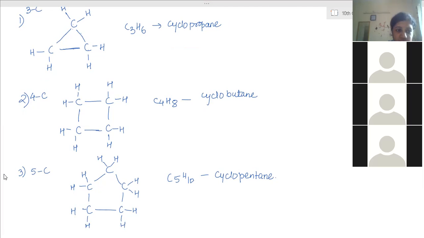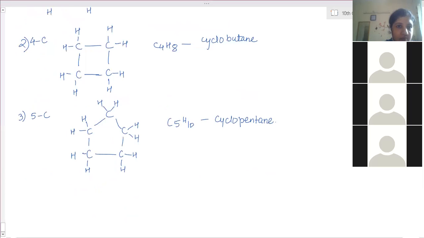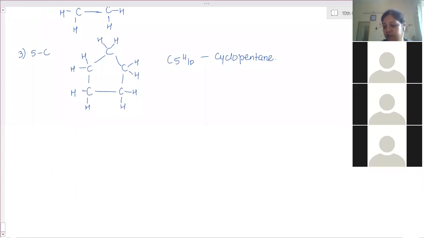So hexagon you have to show, and for all carbon atoms 2 hydrogens. Everyone completed? And for unsaturated, you are learning only one compound.